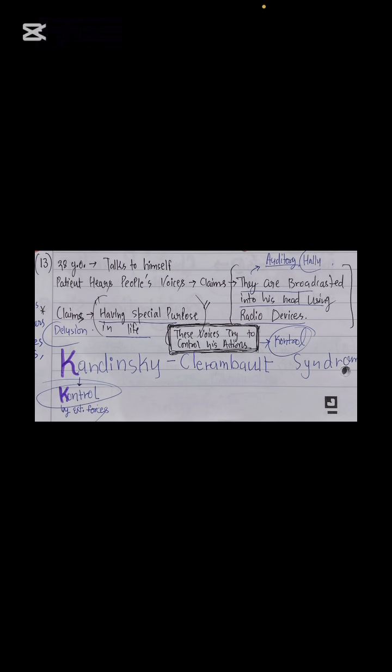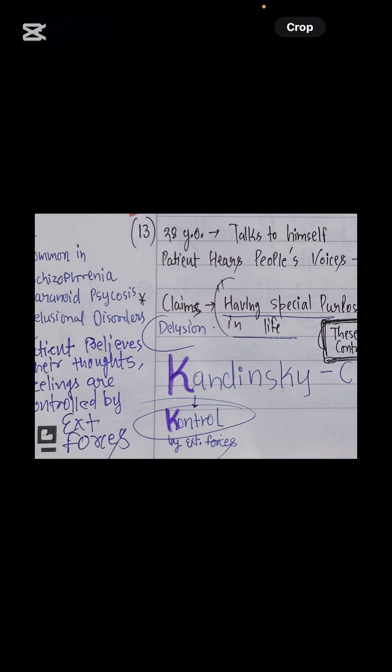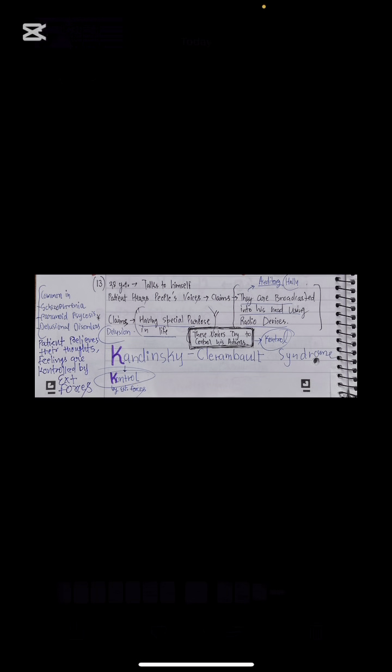They are the hands of God, and they claim that they have a special purpose other than other humans. Some of the schizophrenia patients, I saw, were writing a book over something, and the book was also filled with some daggers, angers, and this was the question over schizophrenia. So remember guys, we see this syndrome in schizophrenia, paranoid and delusional disorders. Just as we discussed Raynaud syndrome is explained in scleroderma and many more things, the same way this can be explained in many disorders of the psychiatric department.